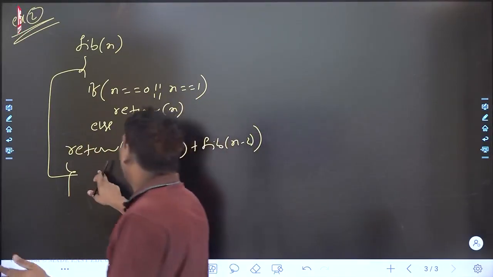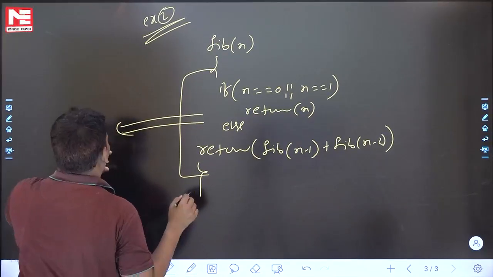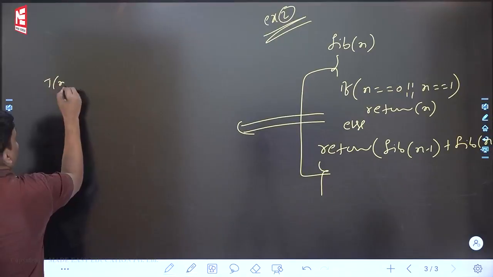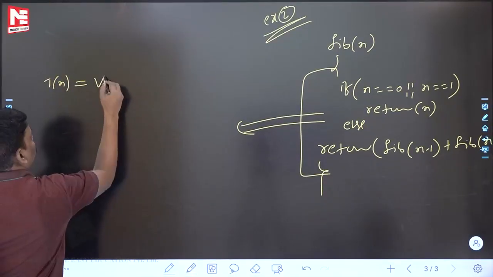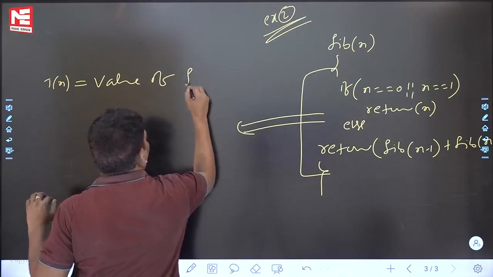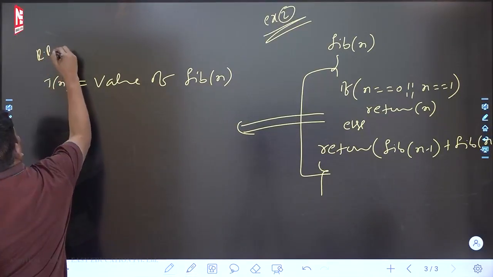If you want, I will write the value recurrence relation also. Let me write it now. In this story, whatever I am going to write, Tn is equal to the value of Fibonacci of n. See this one, recurrence relation for value.